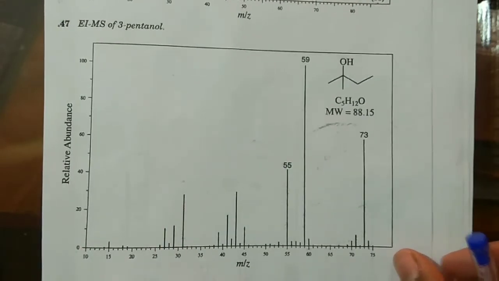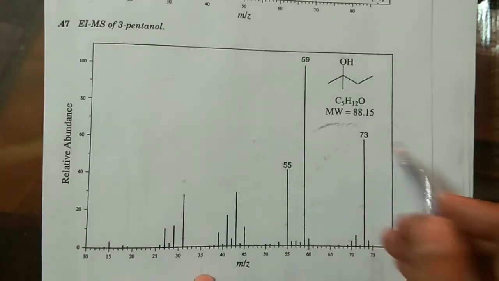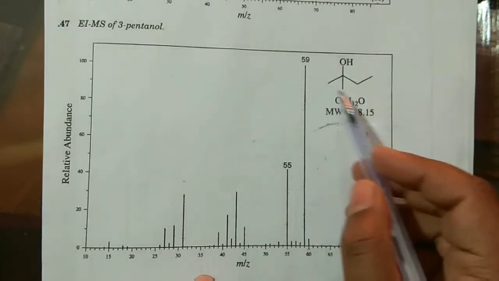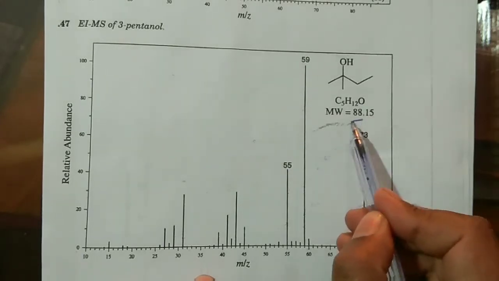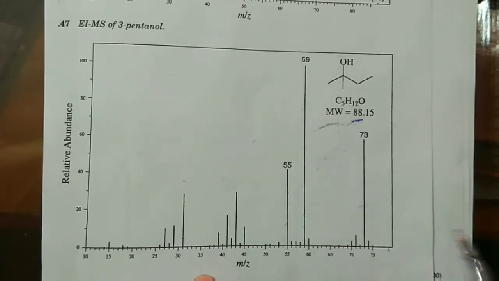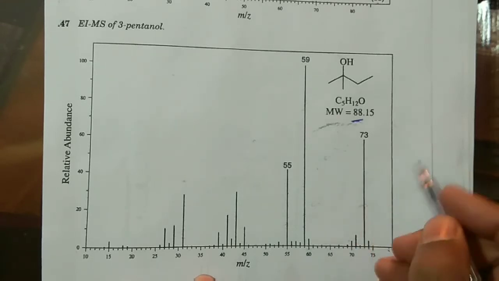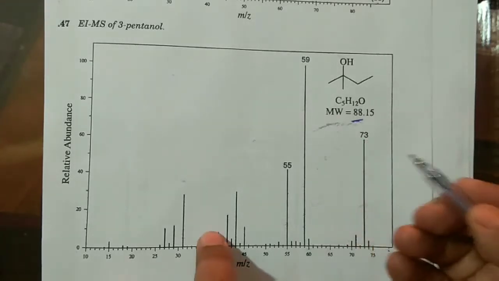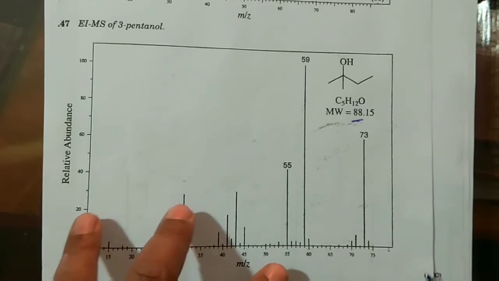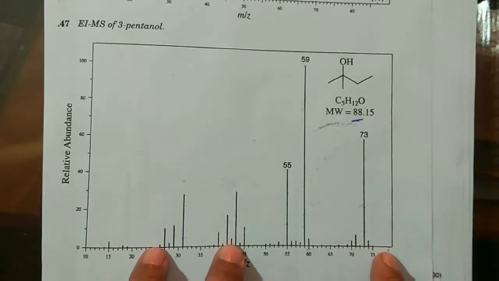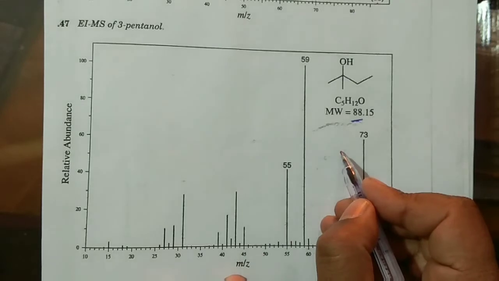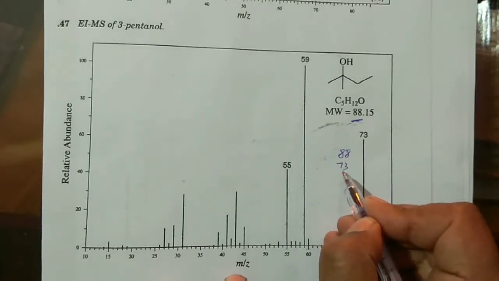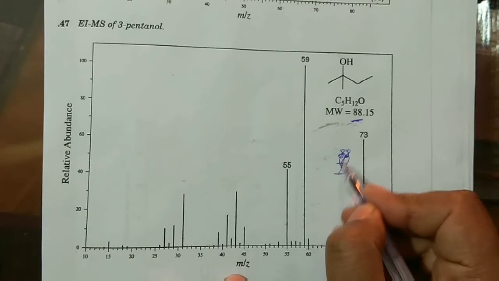So how does it work, 73, 88? This is the tertiary alcohol, so you are not getting the peak at 88 this time, but you are getting it at 73. This is the concept of the neutral losses.